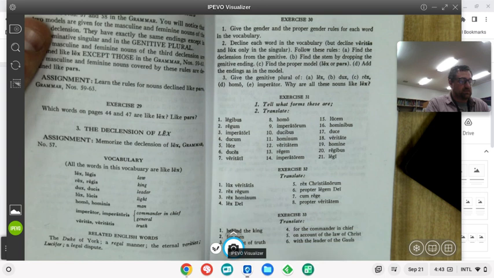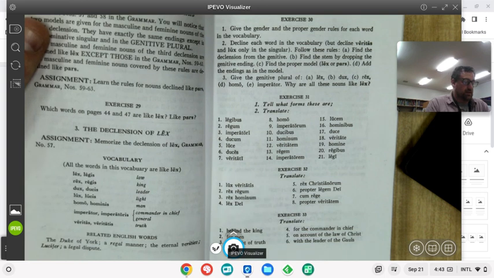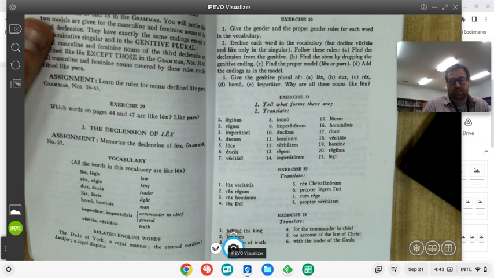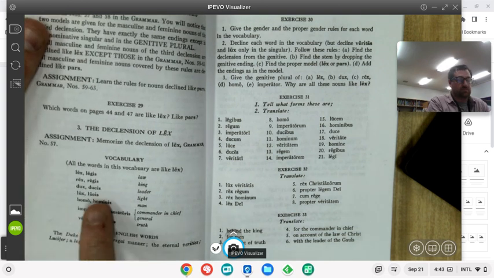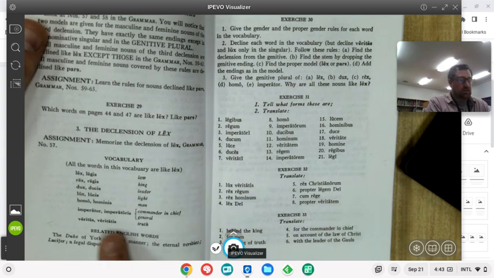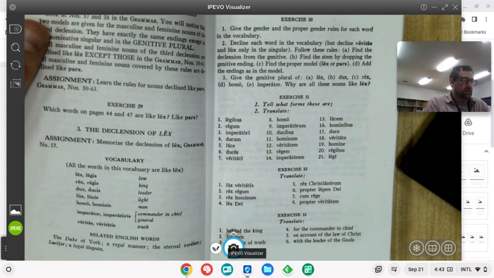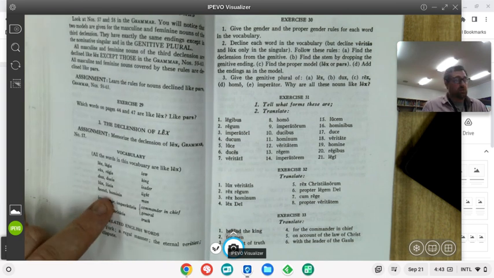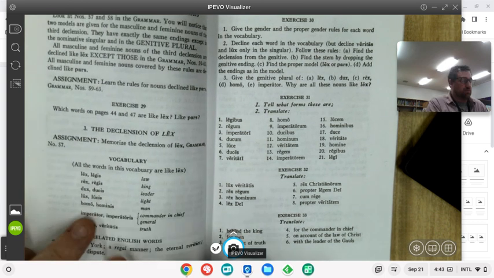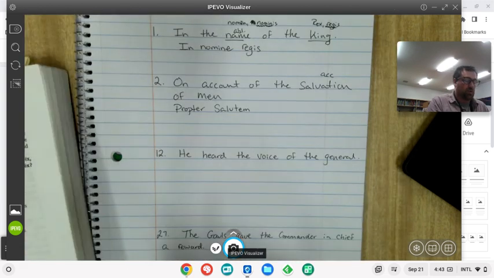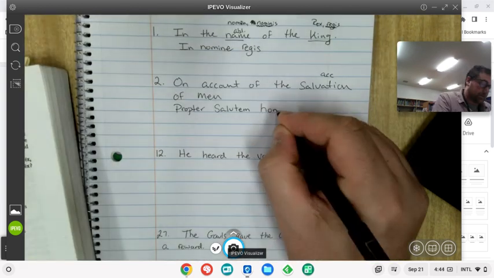Homo hominis is man. And not man as in man versus woman. That's a separate word. This is man as in mankind. And that's what the sentence is asking about as well. Salvation of mankind. So we're going to use this word, homo hominis. Now, homo is only the nominative. And so we know this is not going to be the subject of our sentence. So I'm going to go ahead and write homin. I'm going to write my stem. Propter salutem homin.